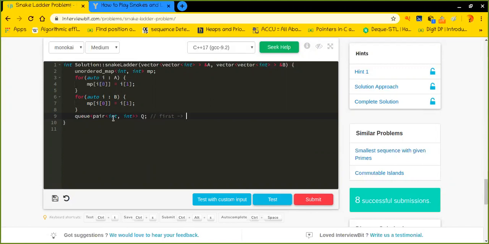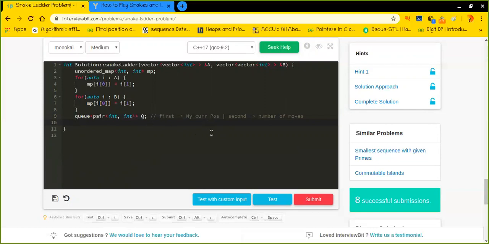Okay. My current position. And the second element is basically referring to the number of moves. Okay. So pretty clear, right?